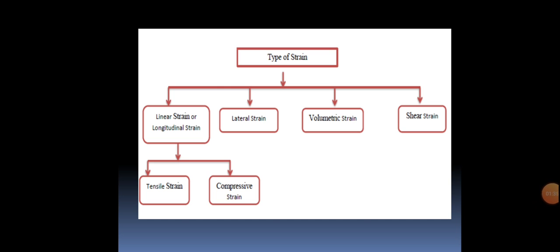Then, classification of strain. First, strain is divided into four types. Firstly, linear strain. Second, lateral strain. Third, volumetric strain. Fourth, shear strain. Also, linear strain is divided into two types: tensile strain and compressive strain.